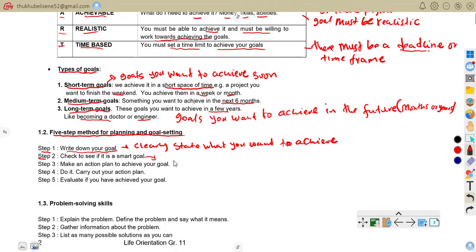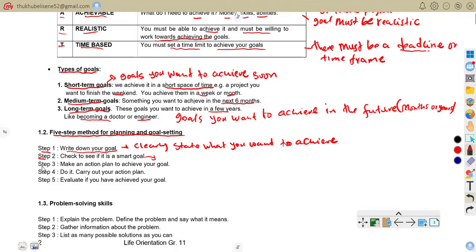So we know the SMART goals are specific, measurable, achievable, realistic, as well as time bound. So that is that.